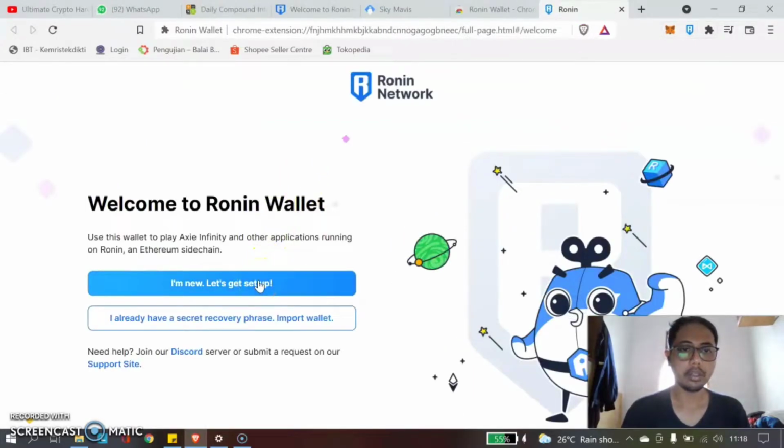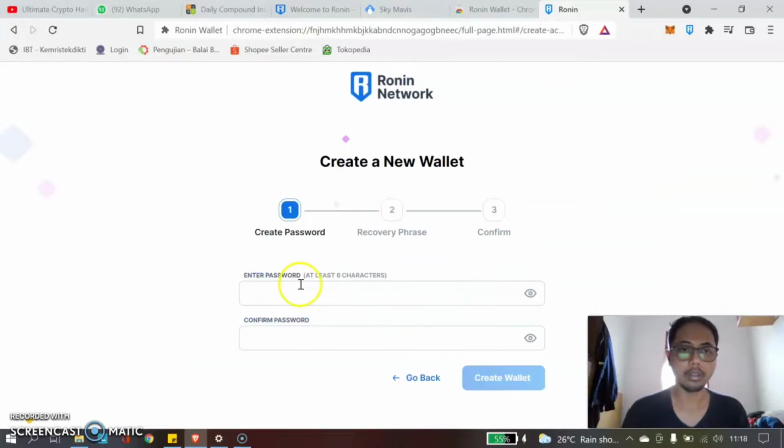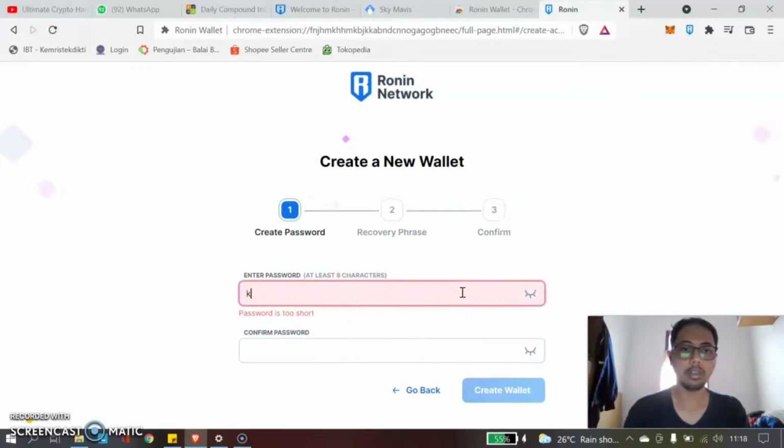Now let's set up a new RONIN wallet. Okay, and set a password. You can let it in or not. Okay.